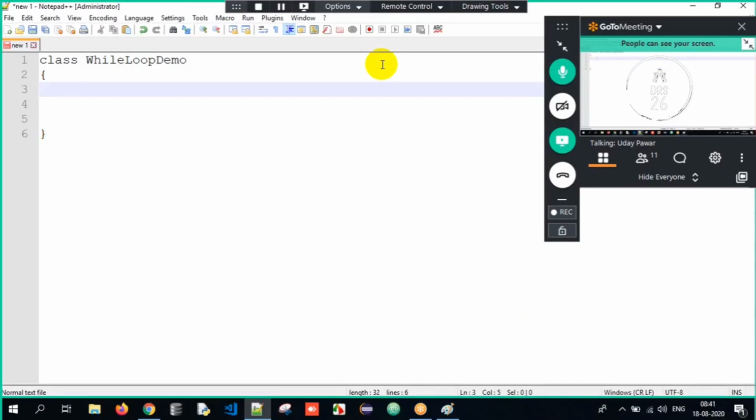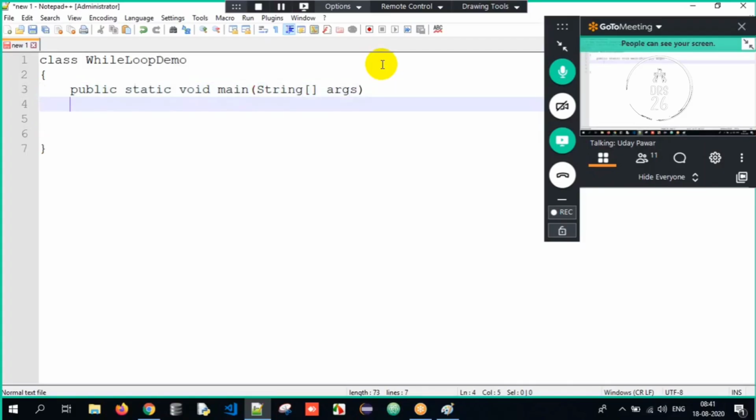And here I will have my main method wherein the execution will start. So here I'll write public static void main, open parenthesis, close, and I'll write String array of args. Open curly braces and close curly braces. So I have created a class and I have my main method wherein the execution will begin from, right?